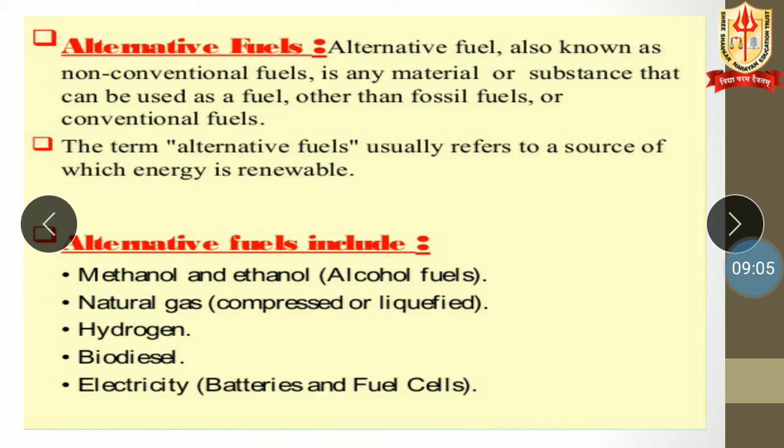So these are the alternative fuels which can be used for running the automobile, or you can say vehicle. We all are using it right now. We are using electricity for running the automobile, hydrogen we are using, natural gases we are using, LPG, CNG.